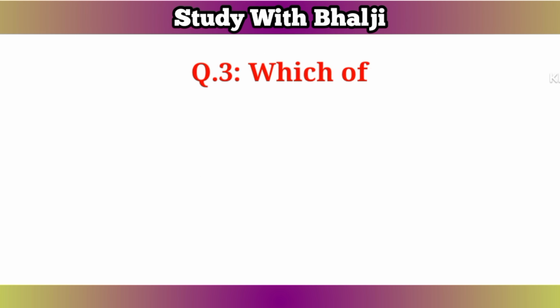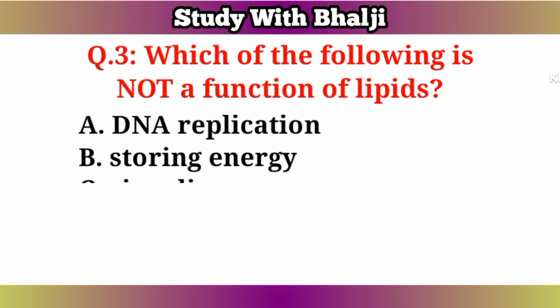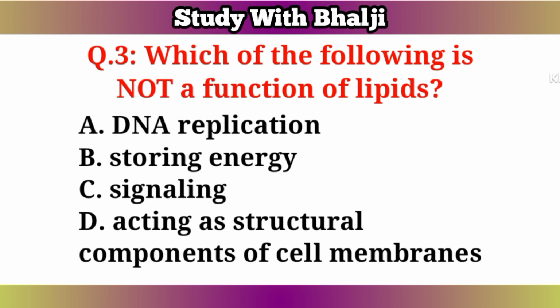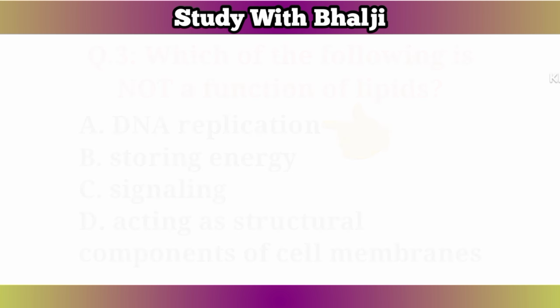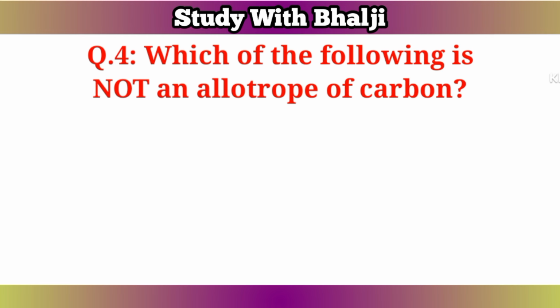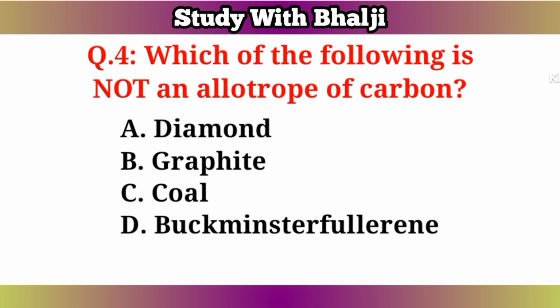CO2. Question number 3. Which of the following is not a function of lipids? A. DNA replication. B. Storing energy. C. Signaling. D. Acting as structural components of cell membranes. The answer is A. DNA replication. Question number 4. Which of the following is not an allotrope of carbon? A. Diamond. B. Graphite. C. Coal. D. Buckminsterfullerene. The answer is C.